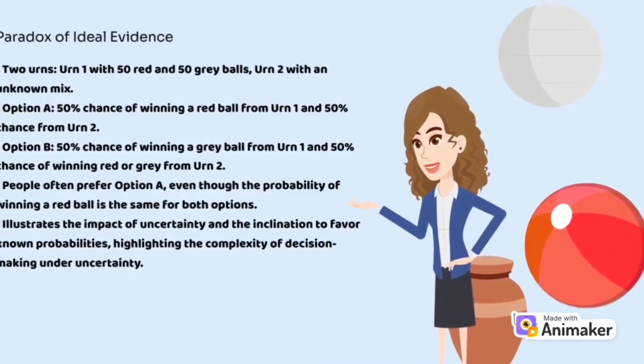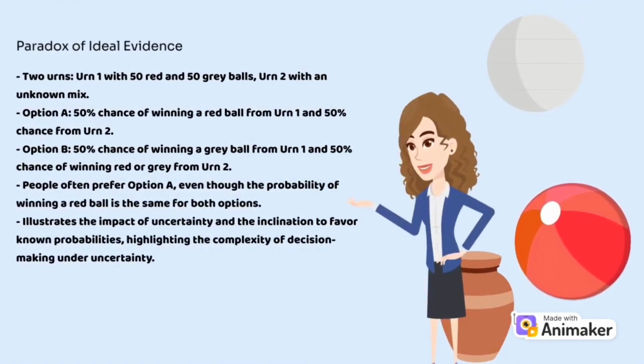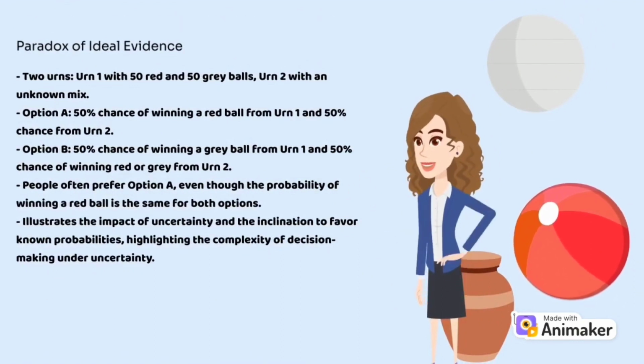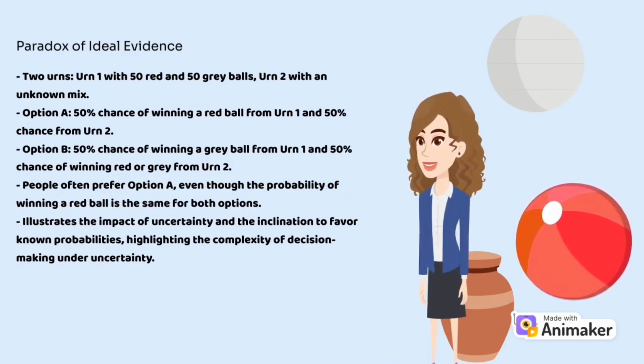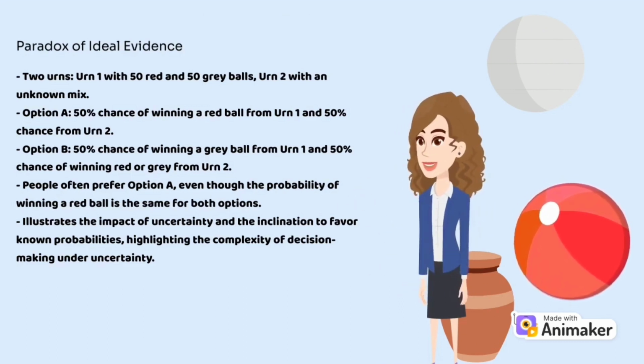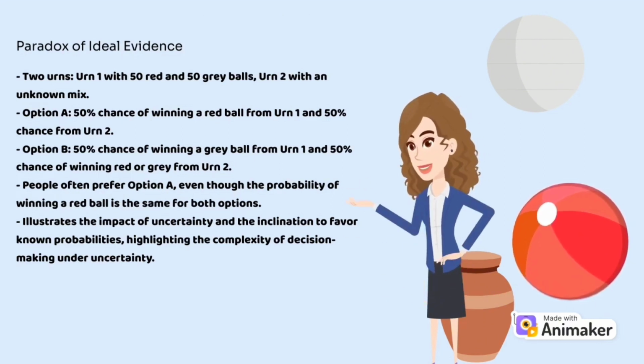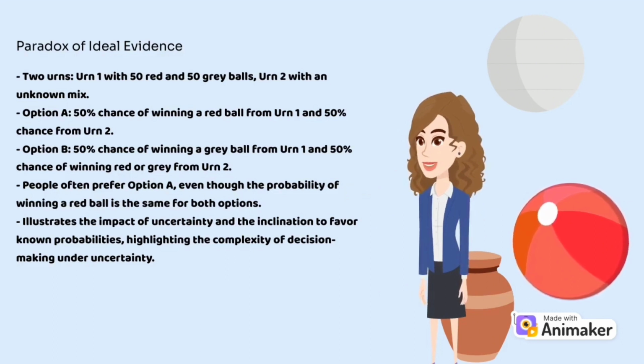Ellsberg's paradox example. Imagine you are presented with 2 urns. In the first urn, there are 50 red balls and 50 gray balls. The contents of the second urn are unknown. Now, you are given 2 options. Option A, you have a 50% chance of winning a red ball from the first urn and a 50% chance of winning a red ball from the second urn. Option B, you have a 50% chance of winning a gray ball from the first urn and a 50% chance of winning either a red or gray ball from the second urn.